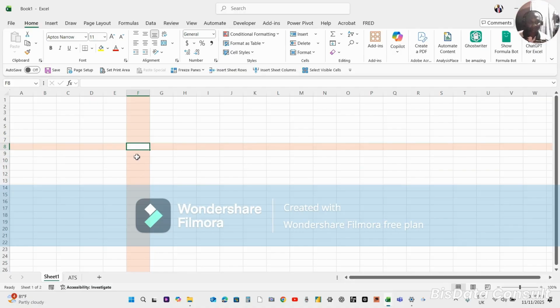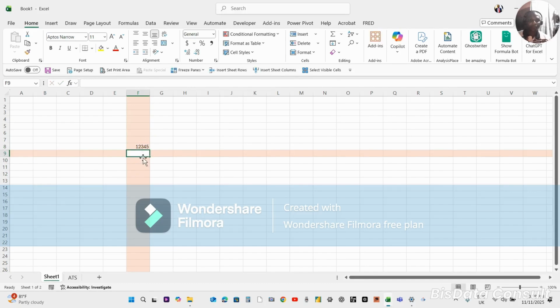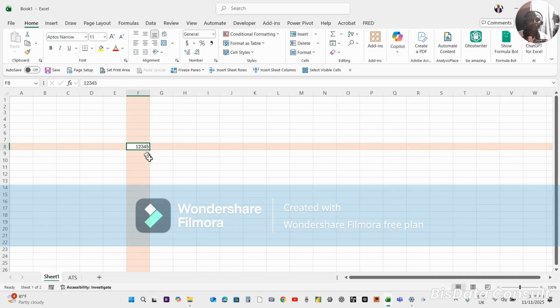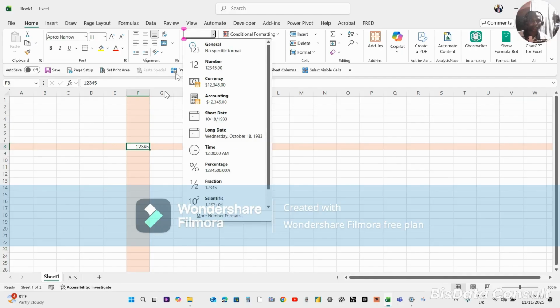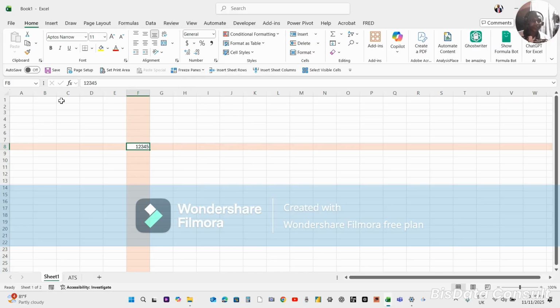So numbers, let me type 1, 2, 3, 4, 5 here. This is number. It's in general. The formatting is in general. When you look at this place, it is called the formula bar. Anything I type in a cell will show in this formula bar. When we go to functions and formulas, we'll teach you more about this.